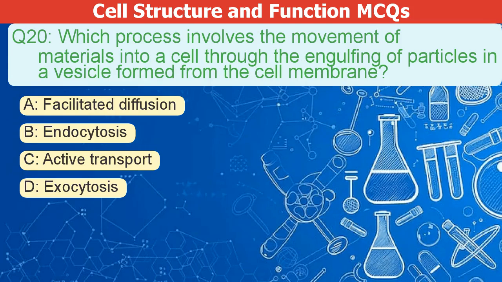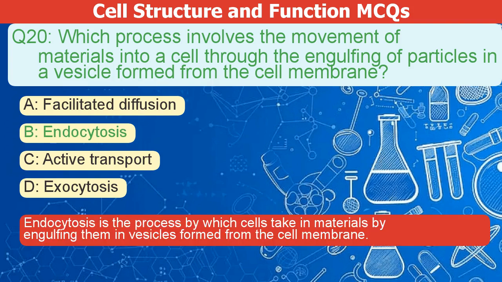Which process moves materials into a cell by engulfing particles in a vesicle from the cell membrane? A. Facilitated diffusion. B. Endocytosis. C. Active transport. D. Exocytosis. The correct answer is B. Endocytosis is the process by which cells take in materials by engulfing them in vesicles formed from the cell membrane.